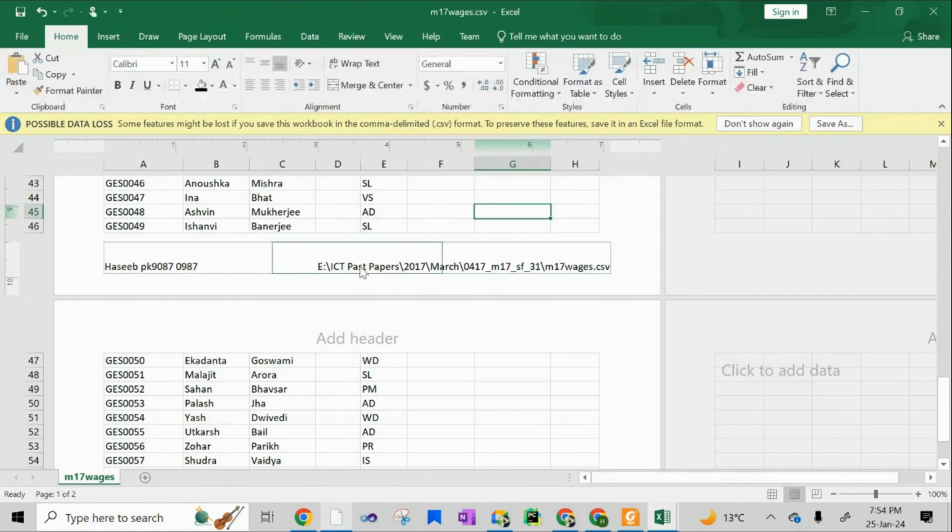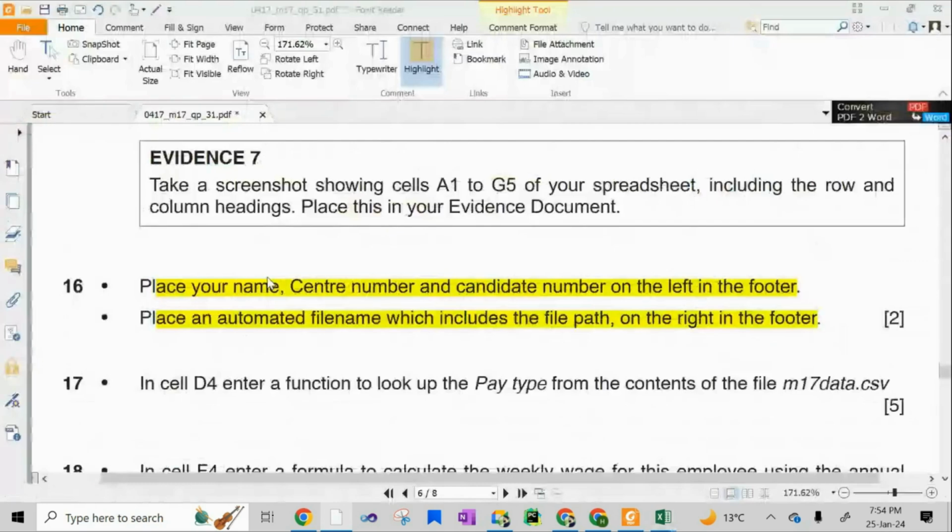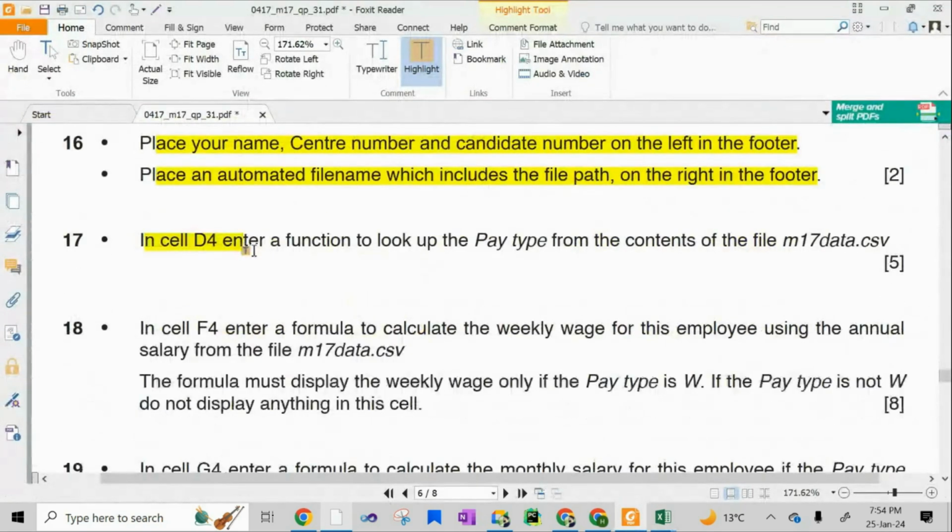If you want to check, तो ये देखो, सारी चीजें साथ आ जाएंगी और फाइल नेम भी आ रहा है wages का. All right, now I am back. और क्या काम करना है? In D4, enter a function to look up the pay type from the contents of the file M17 data.csv.